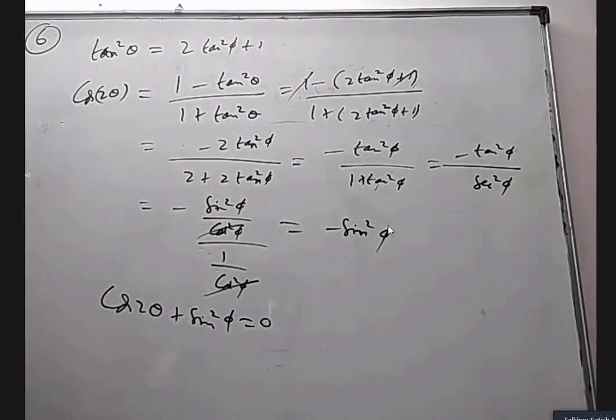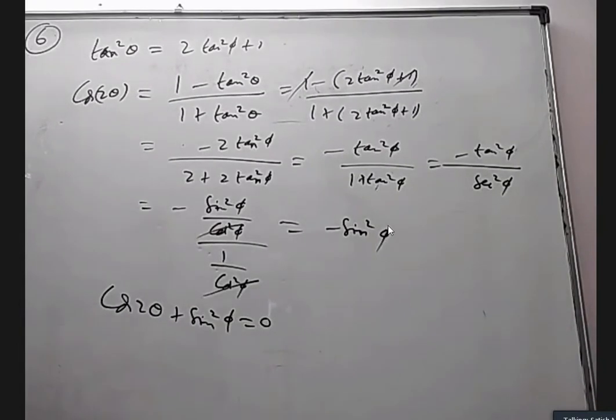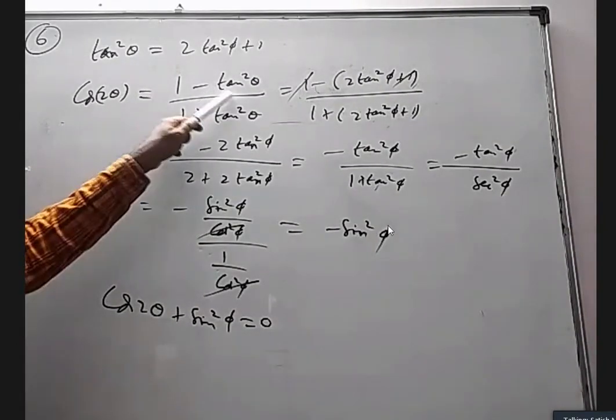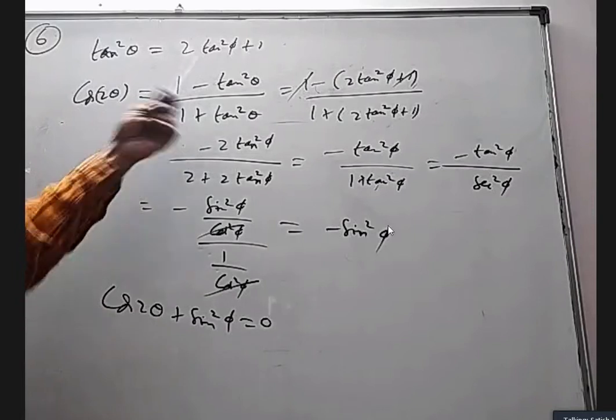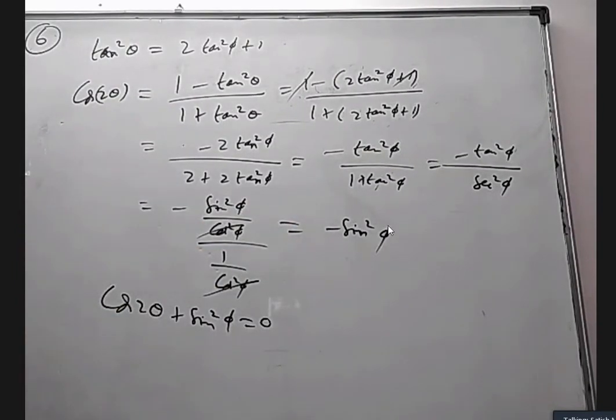So here in this question, even though cos 2 theta has 3 more formulas, cos square theta minus sin square theta, 1 minus 2 sin square theta, 2 cos square theta minus 1, better than all that, this formula is better because we know tan square theta in terms of tan square phi. You could convert theta into phi completely. After that, we don't have to worry. As you simplify, it has to come down.